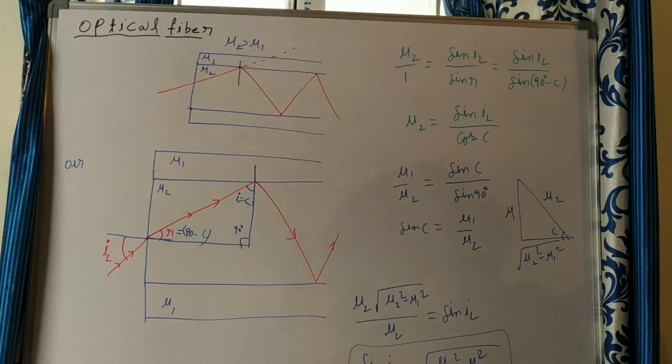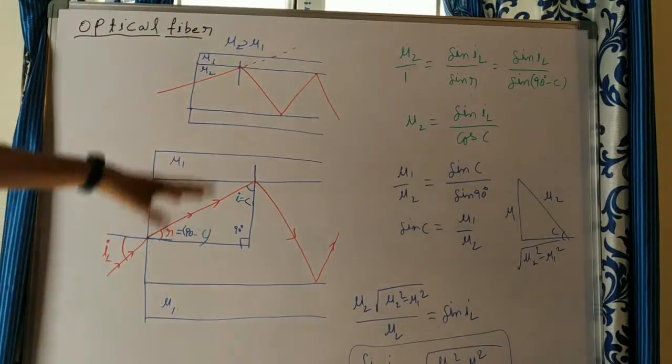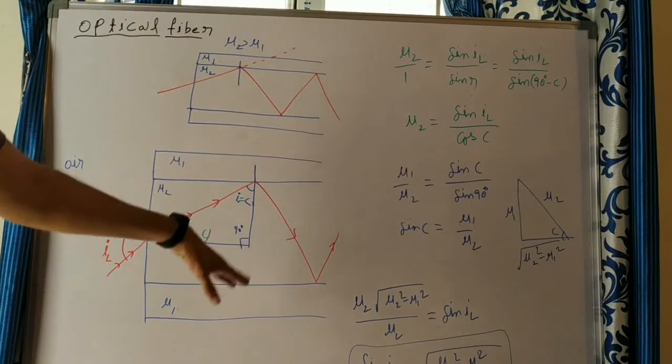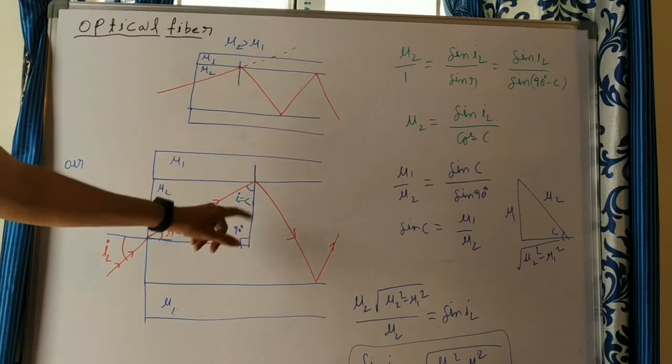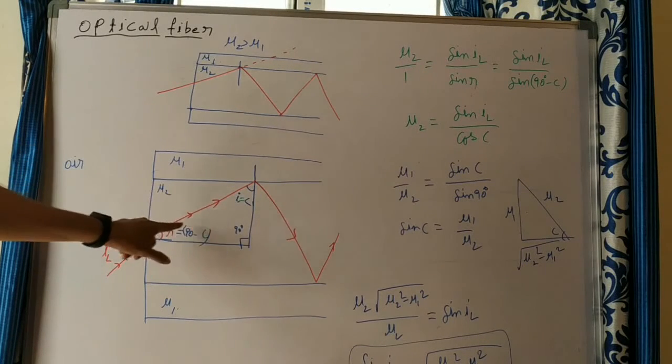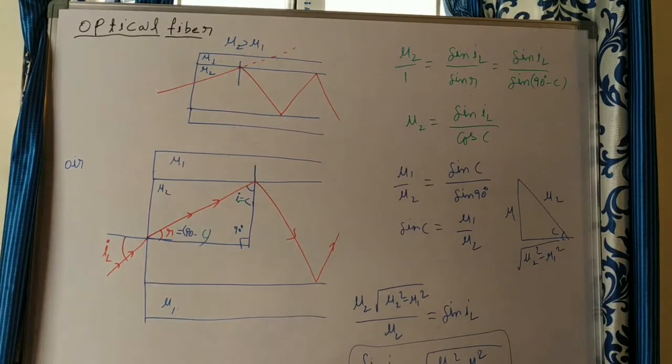You can write like this. But here, if the angle of incidence is equal to C, it won't work. Why? Because to get total internal reflection, the angle of incidence must be greater than C. If it is greater than C, what happens here? The value increases, which means the other value decreases. The r value decreases, which means the launching angle also decreases.